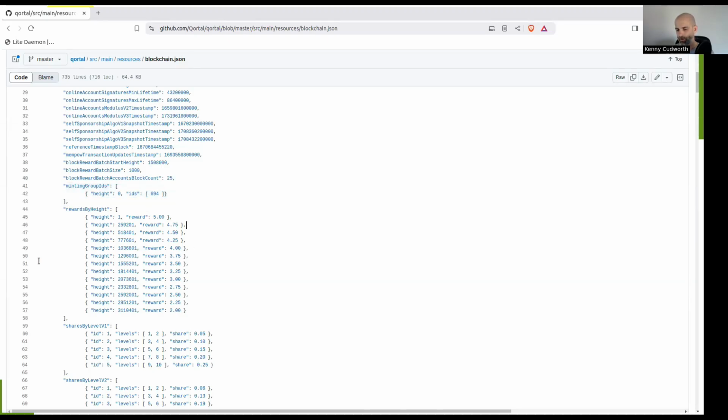And what else is important here? Okay, rewards by height. This is important. So when Qortal launched, the first block had five quartz minted, and as time goes on, less quartz get minted per block.